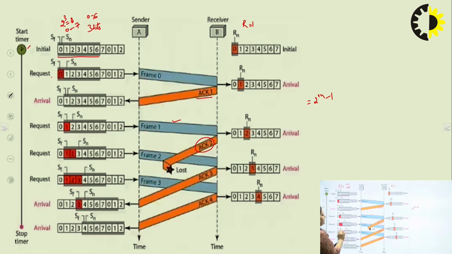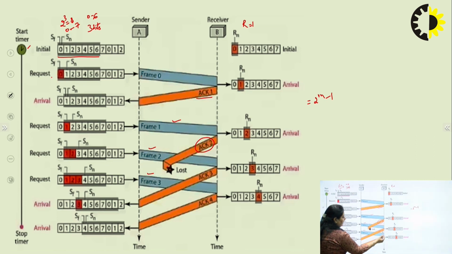Now, what is the sender doing? Sender is again sending the next frame without bothering that it got the acknowledgement for the previous frame, because its window size is up to 6. So, it is sending the next frame. It sends the frame 2, it sends the frame 3, again continuously it will send the next frames.